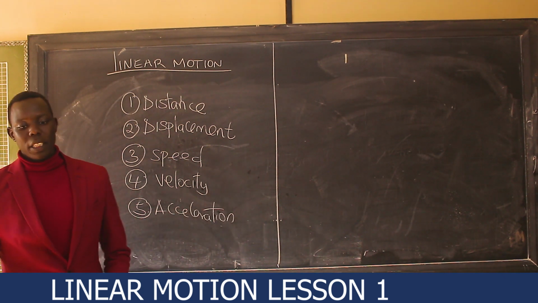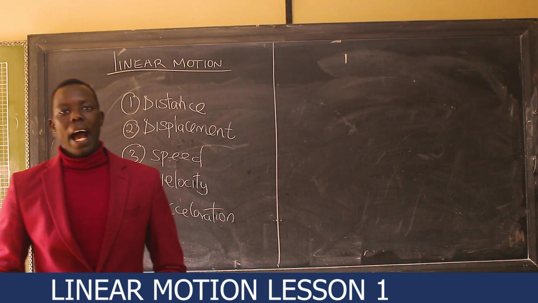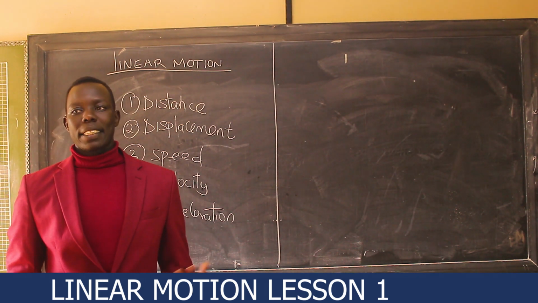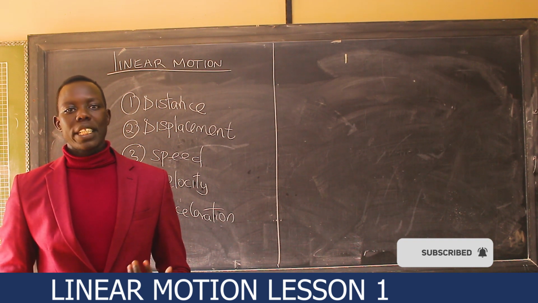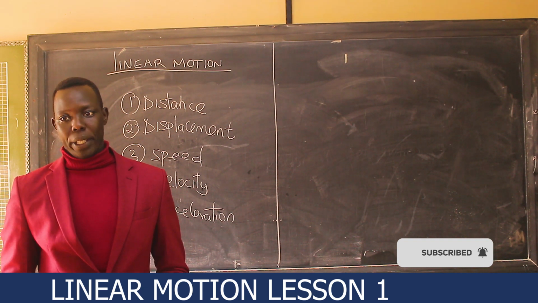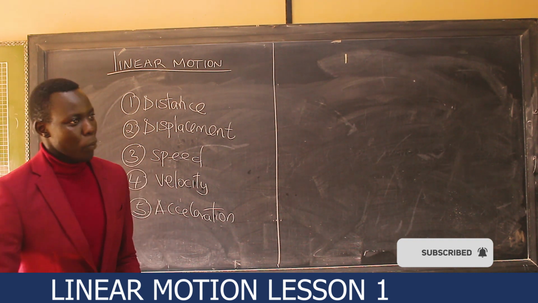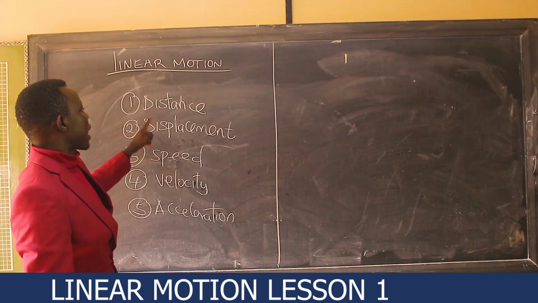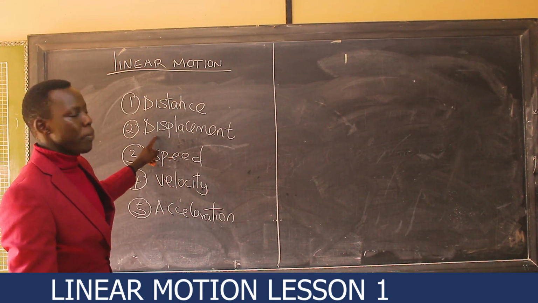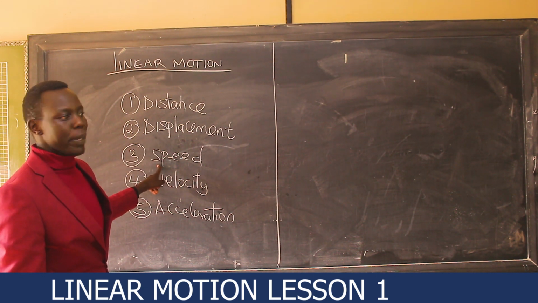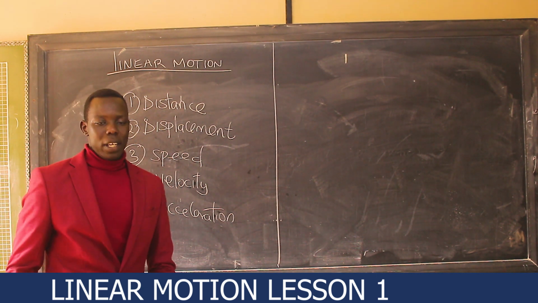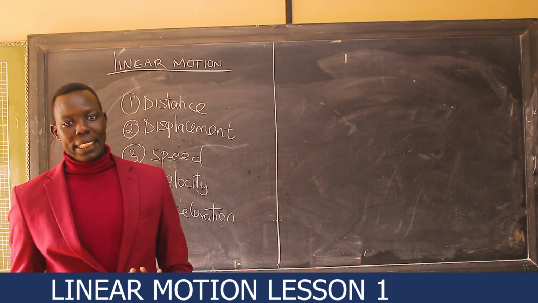So these 5 terms that I've just written on the board are very important as far as the topic is concerned. You are supposed to know what each term stands for in this topic. Because when a body moves, it must have covered a given distance, a given displacement relative to the starting point. It must be moving with a given speed, velocity, or the body might be accelerating.